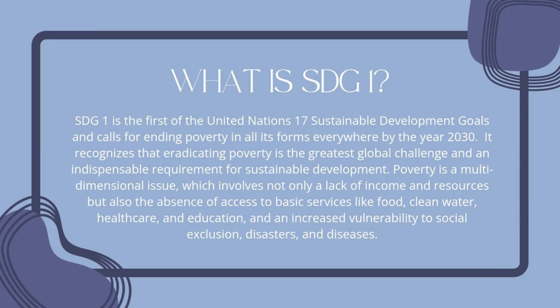What is Sustainable Development Goal 1? Sustainable Development Goal 1 is the first of the United Nations' 17 Sustainable Development Goals and calls for ending poverty in all its forms everywhere by the year 2030. It recognizes that eradicating poverty is the greatest global challenge and an indispensable requirement for sustainable development.